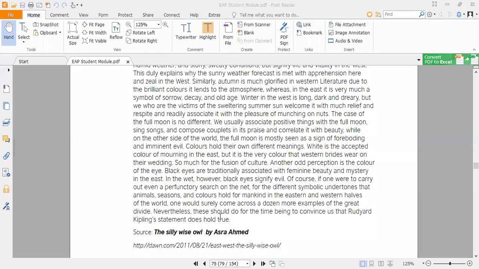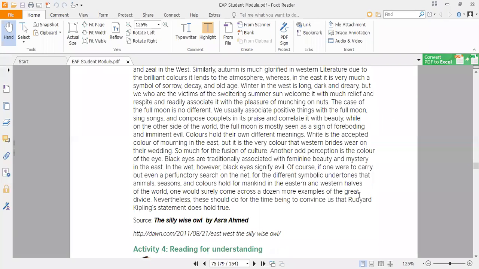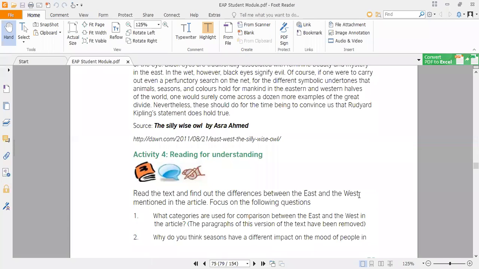So we can say we have proved that what Rudyard Kipling says in the quotation is very much true, and it holds the true concept and idea that east will never mix with the west, and west will never mix with the east, because they have different living styles, and different concepts and ideas related to different things.